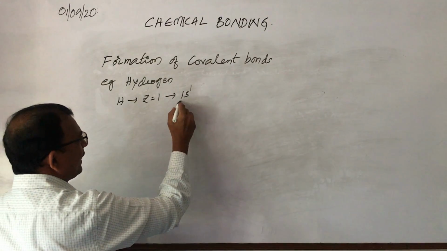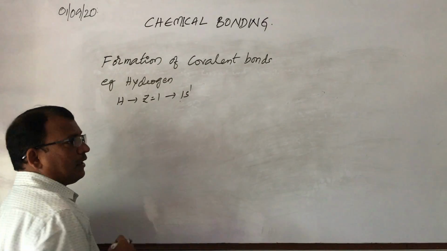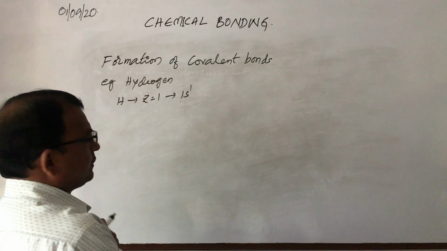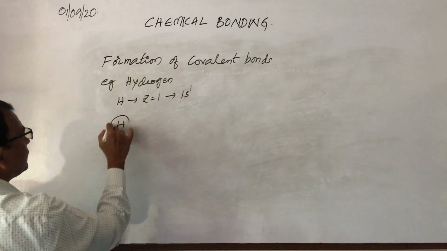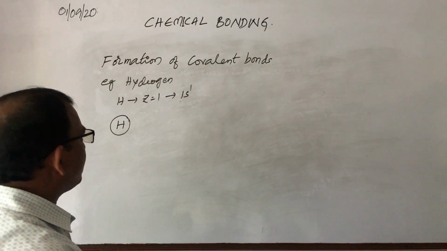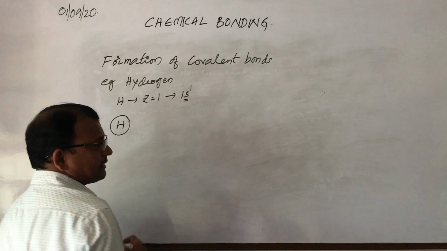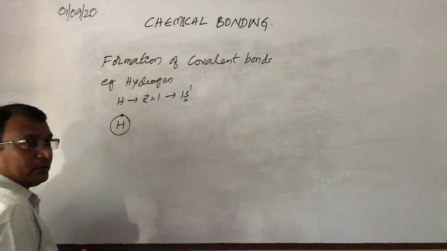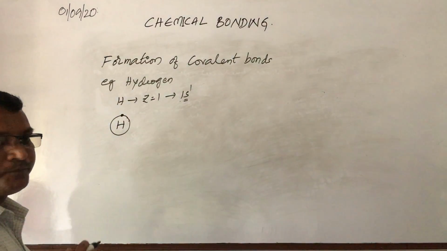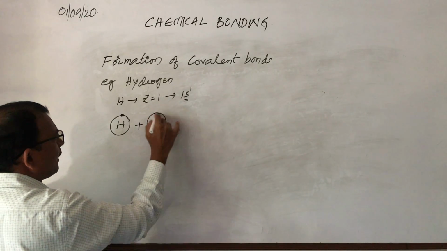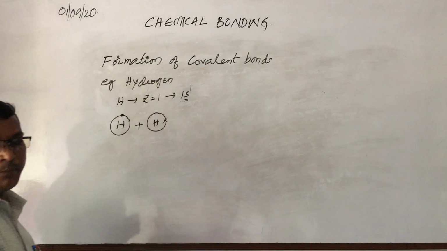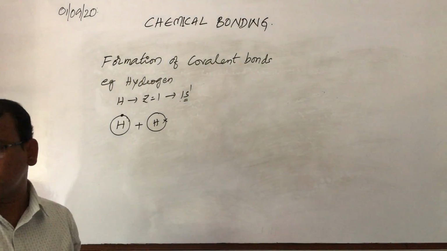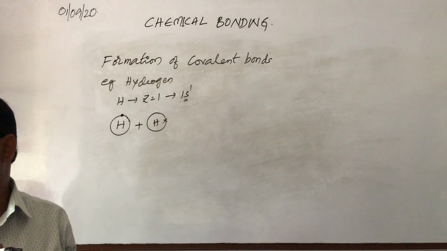You all know that 1 is the energy level, s is the orbital, and 1 is the number of electrons. The s orbital can hold 2 electrons. Suppose I take one hydrogen. Its shape is spherical, because it has its electron in the s orbital, and the shape of the s orbital is spherical. So I am taking one hydrogen with one electron. This dot indicates an electron. Plus one more hydrogen, which also has one electron. However many hydrogens you take, each will have only one electron.